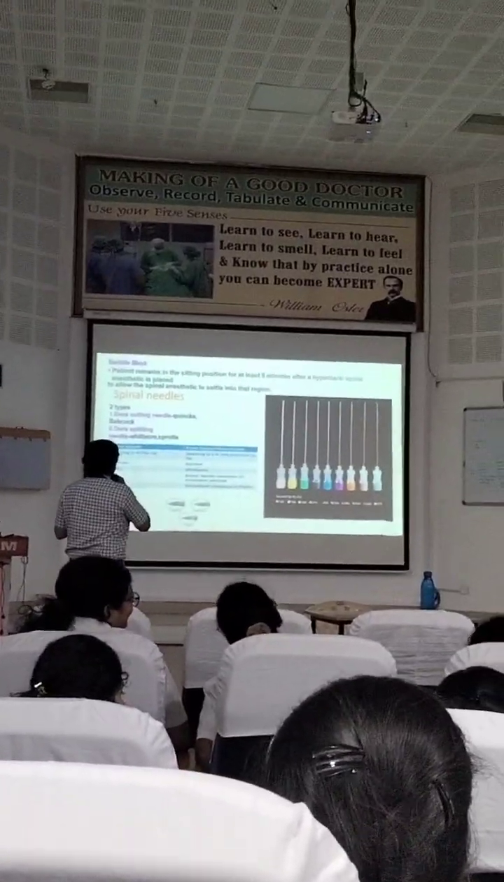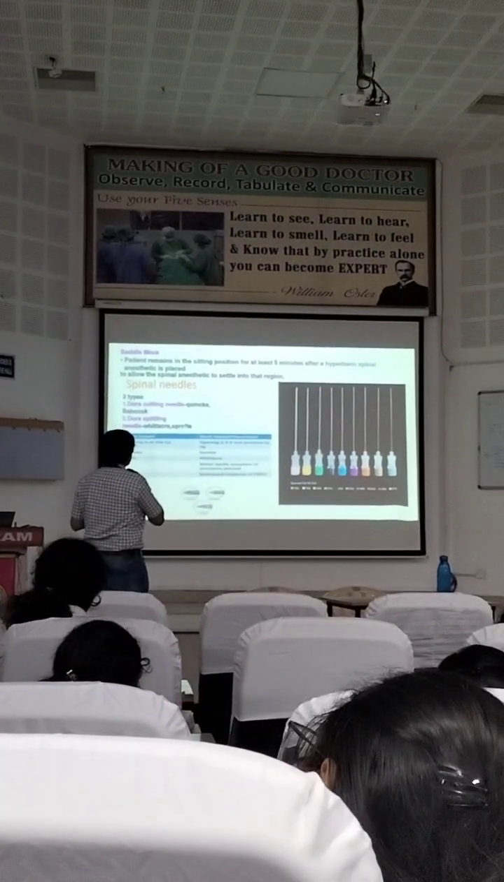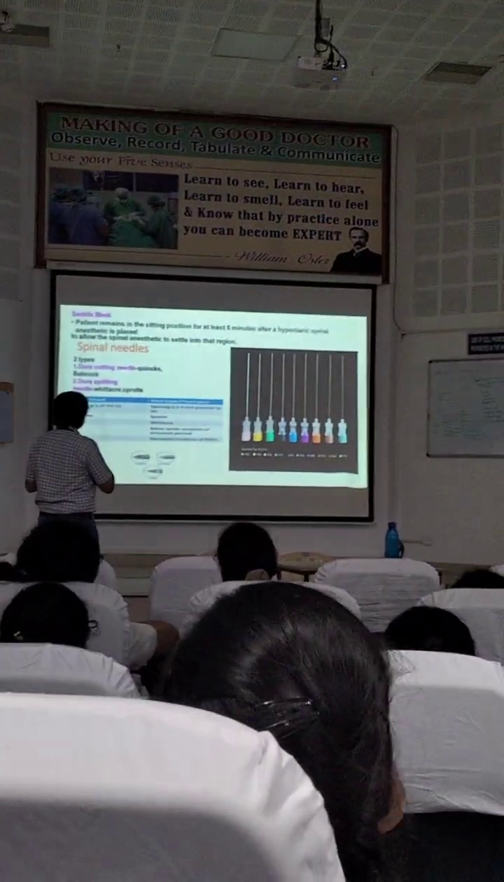What is this? Is it dura cutting or dura splitting? What we want is dura splitting. That is Whitacre. And pinky is the normal one.